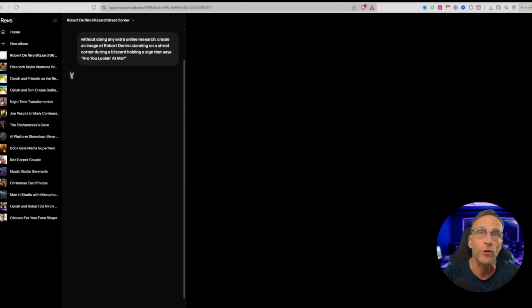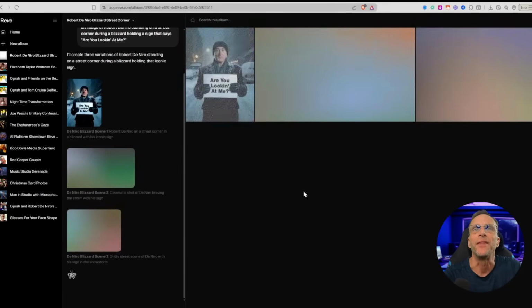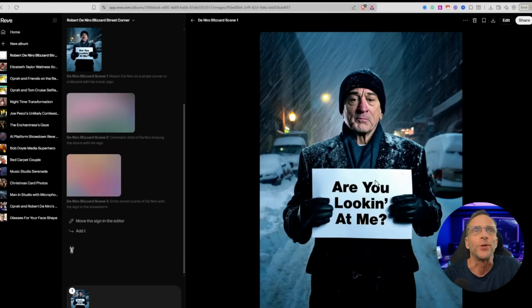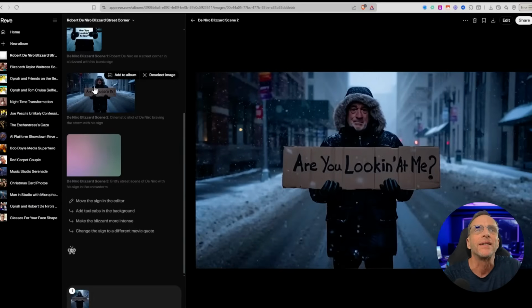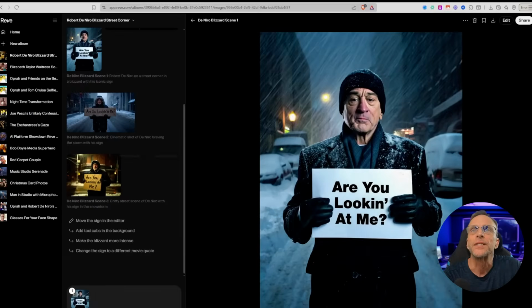I've never tried this before. We're going to see what happens. So you can see it did not go out and look for pictures of him this time. And there he is. Pretty stinking accurate. Here's another one and another one. All look freaking just like him. That's probably the least. We have 3 different aspect ratios, different tones, etc. Let's go back up to this one.